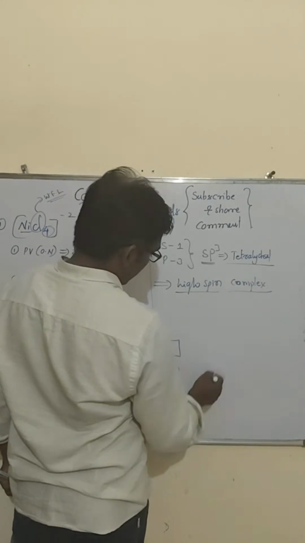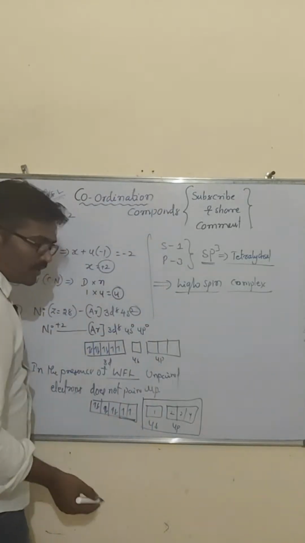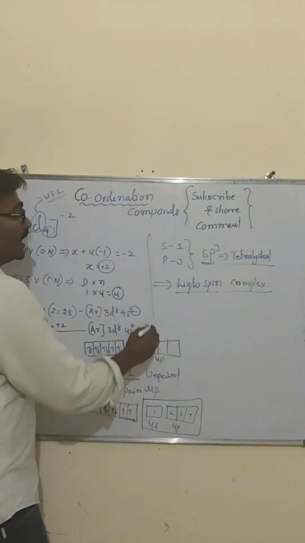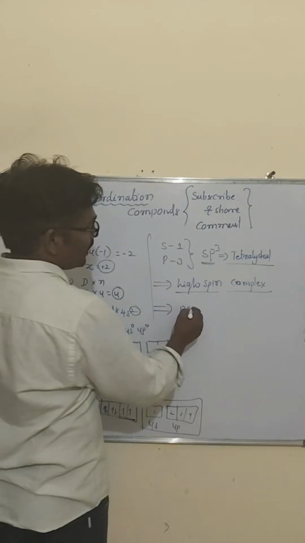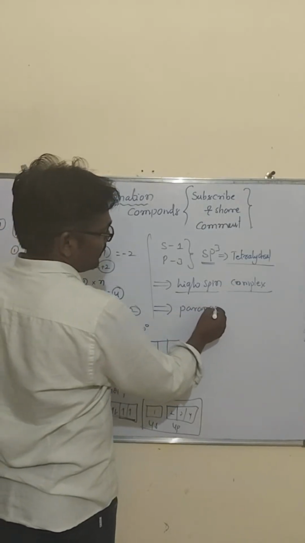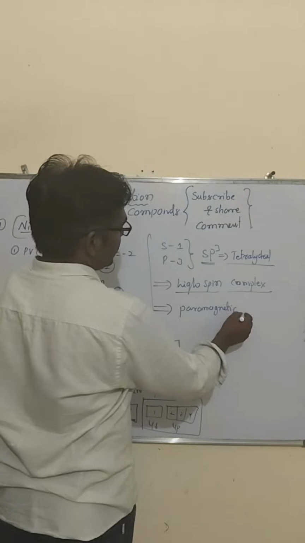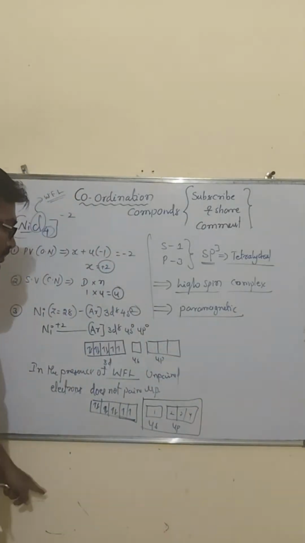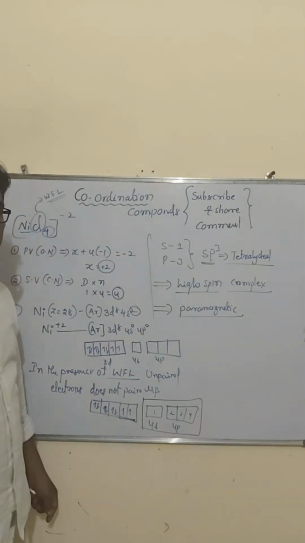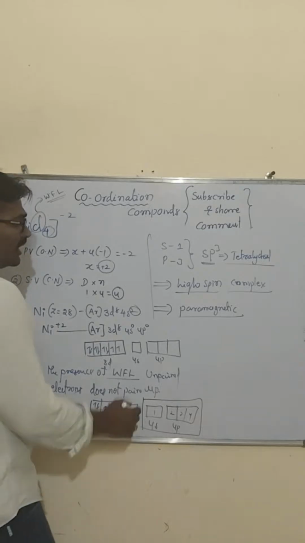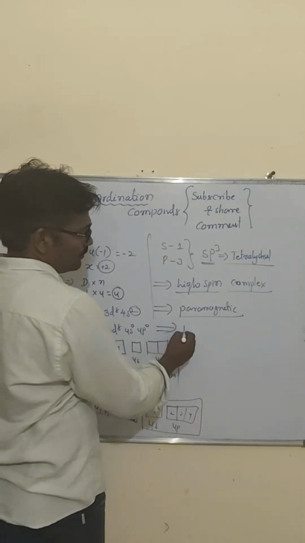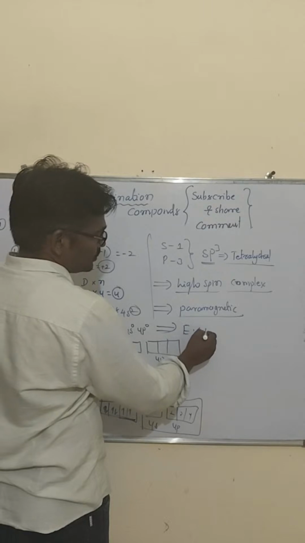Generally, if unpaired electrons are present, then we call it a high spin complex, and it is paramagnetic in nature. Is it paramagnetic or diamagnetic? Paramagnetic, due to the presence of unpaired electrons. Then, at last, you have to find the effective atomic number.